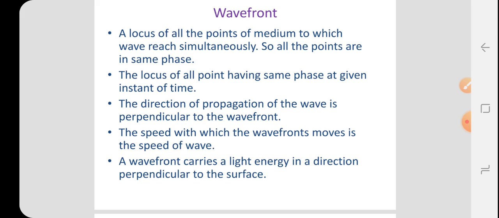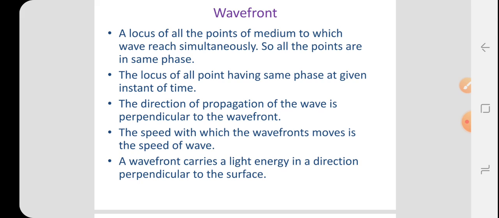We see this with waves on water. If we drop a stone in the water, at the point of disturbance a number of ripples are generated, and water particles move up and down, and the wave is formed.